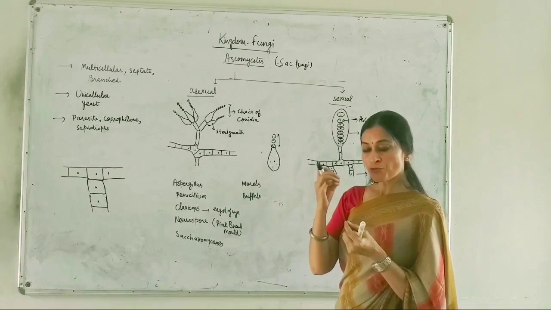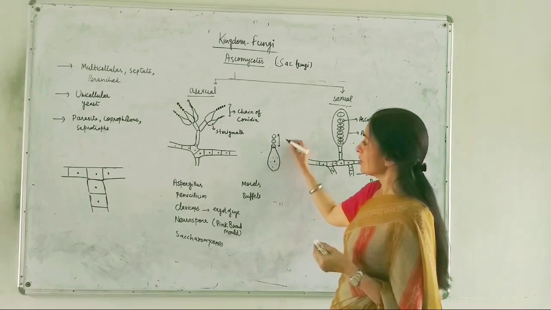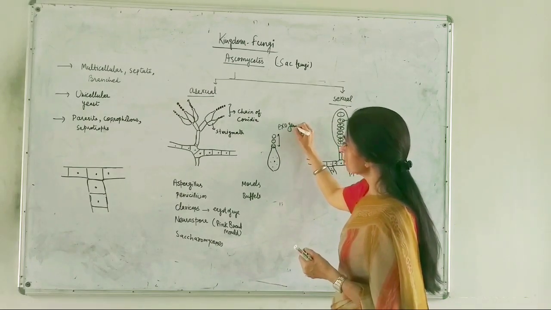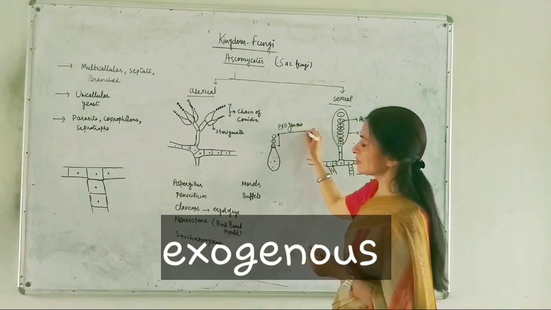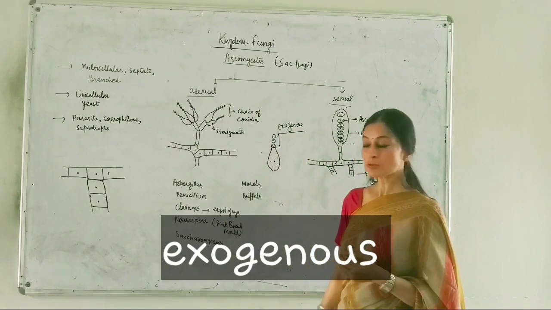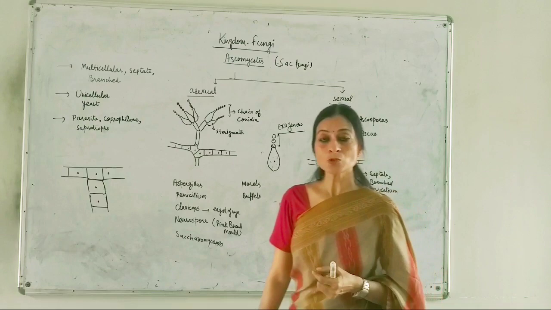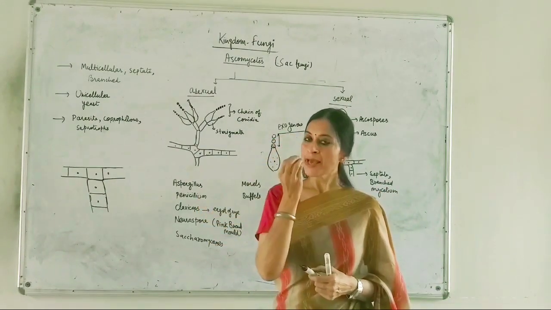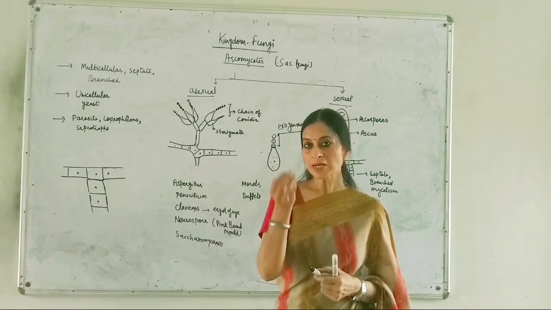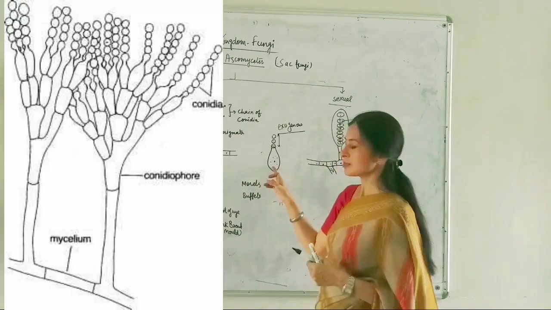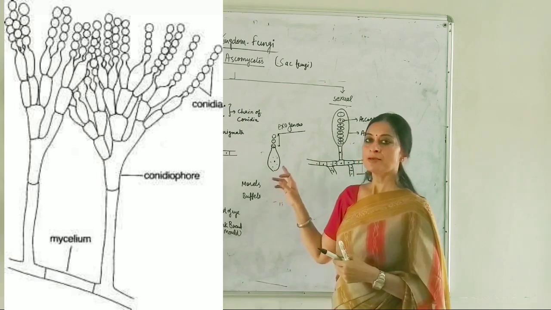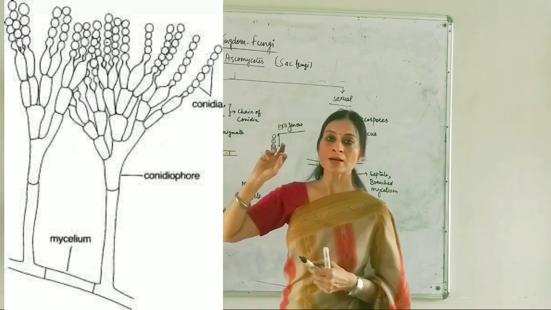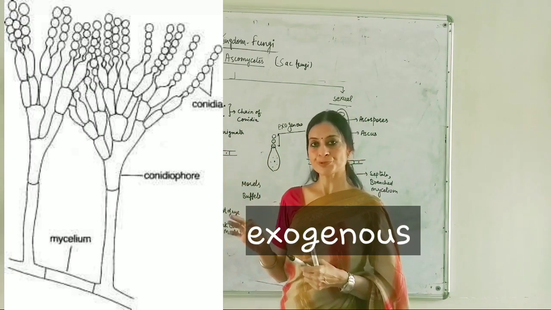Because of pinching off of the tip of the sterigmata, they are produced exogenously. They are not inside any structure, they are actually extracted from the tip of this cell. That's why we can call the asexual spores exogenously produced spores.